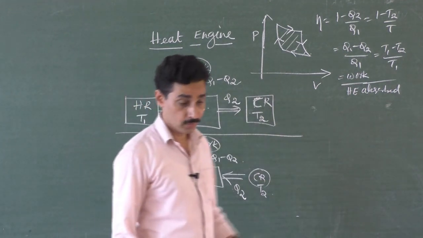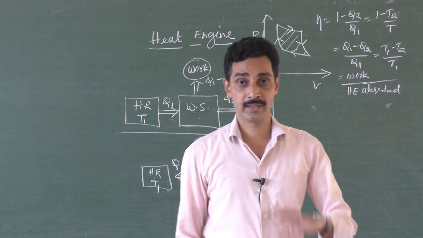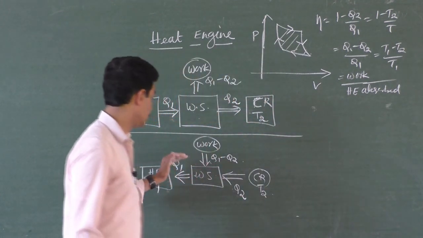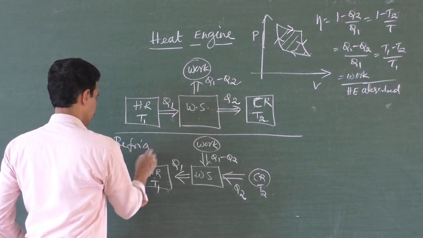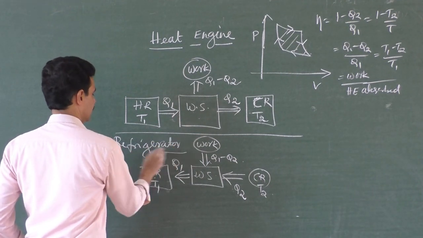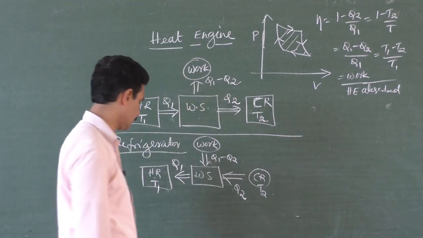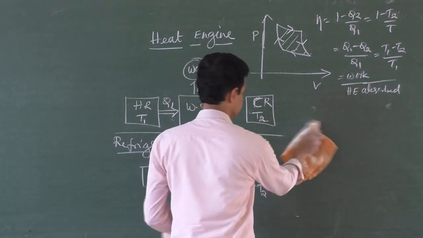Now, we don't define any efficiency for a refrigerator. We define a term called coefficient of performance.